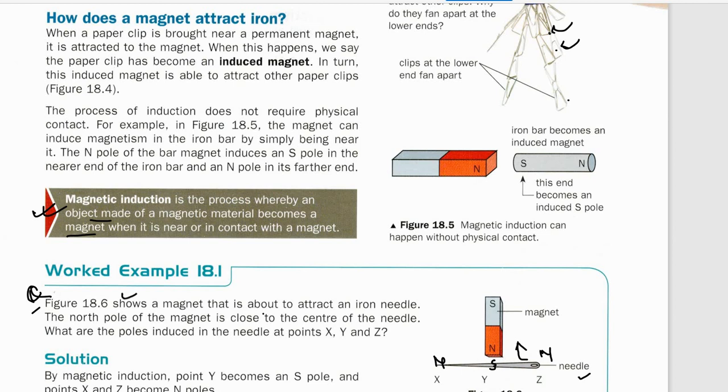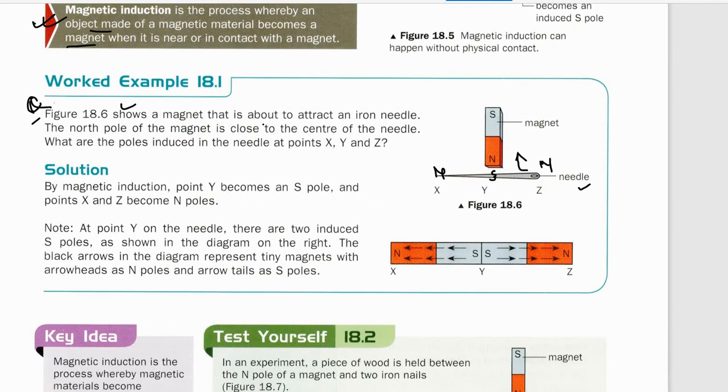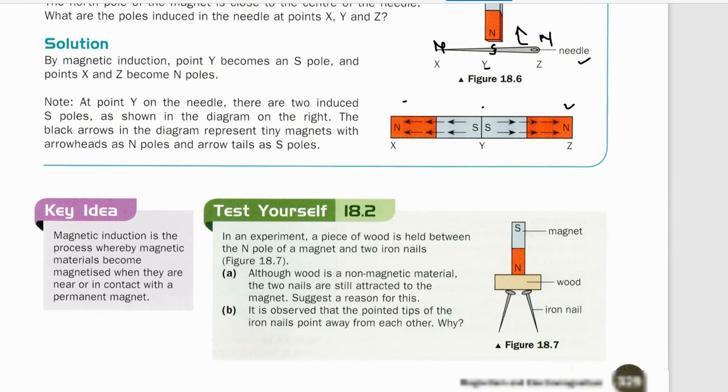No, the hint is here. So a magnet that is about to attract an iron needle, if it is attracting, it means it should have the opposite pole. It should be there. So this is the answer. If you think this is the south, then obviously it should behave like a north and north. Okay, now let's see another example, question number 1.